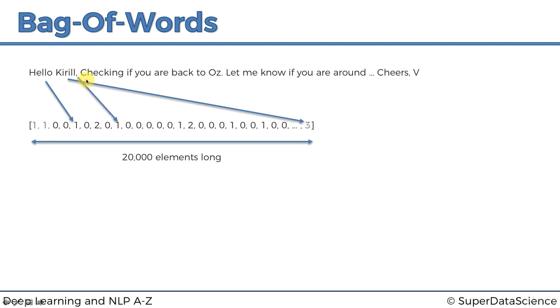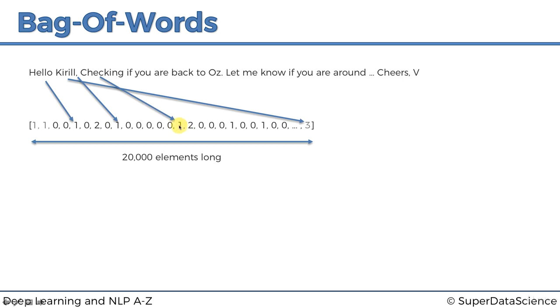Then we've got the comma. Surprise! The comma also has a position. Let's say it was in position number 3, 6, 7, 8, 9. So the 9th position is associated with a comma because we have 1 comma in our email. Oh, actually we have 2 commas. Okay, so this should be a 2. But let's not think about that comma. Let's forget about that comma. I didn't notice it. So assuming we have 1 comma in our email, this is a 1.